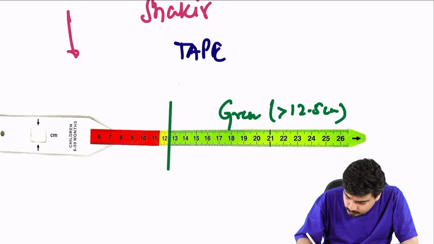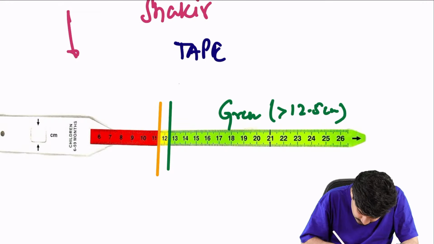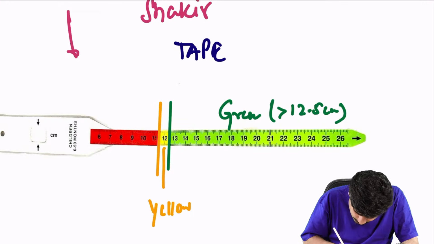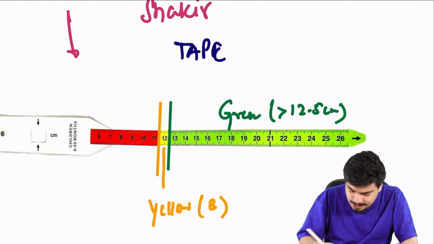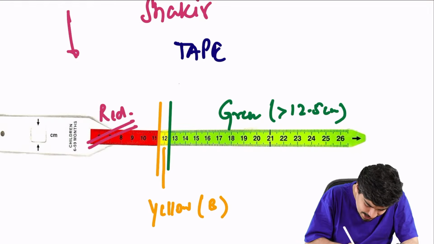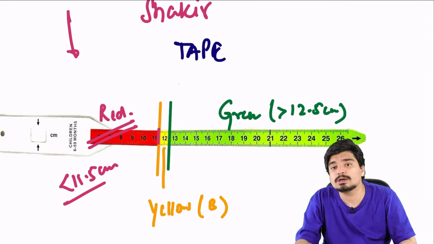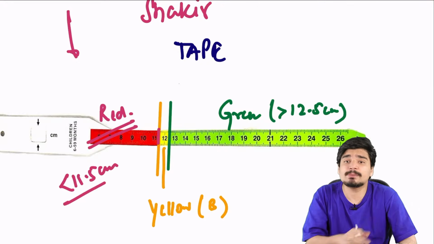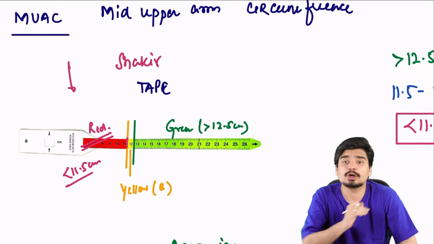Between 11.5 to 12.5 centimeter, the tape is yellow when the child is borderline, and Shakir's tape is red anytime the mid-upper arm circumference is less than 11.5 centimeter. So this is used to measure the mid-upper arm circumference between the acromion and the olecranon process.